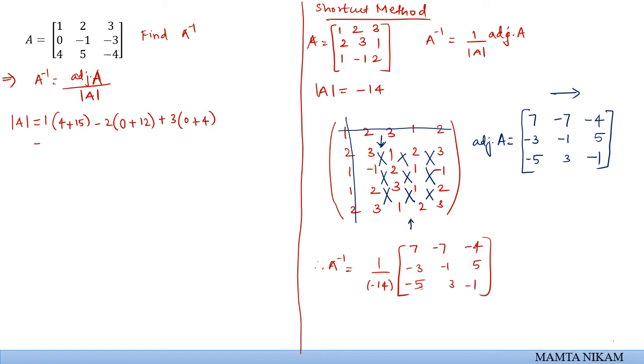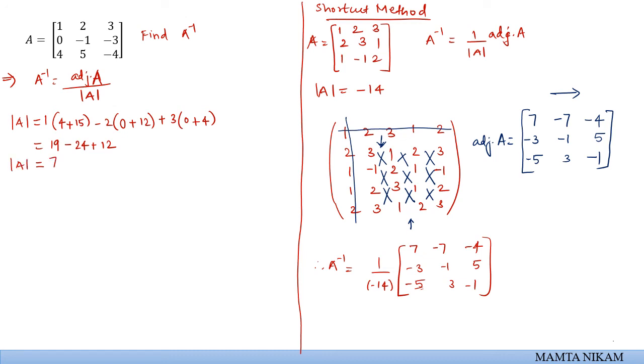So when you calculate, this is going to be 19 minus 24 plus 12, and therefore the determinant value is going to be 7.